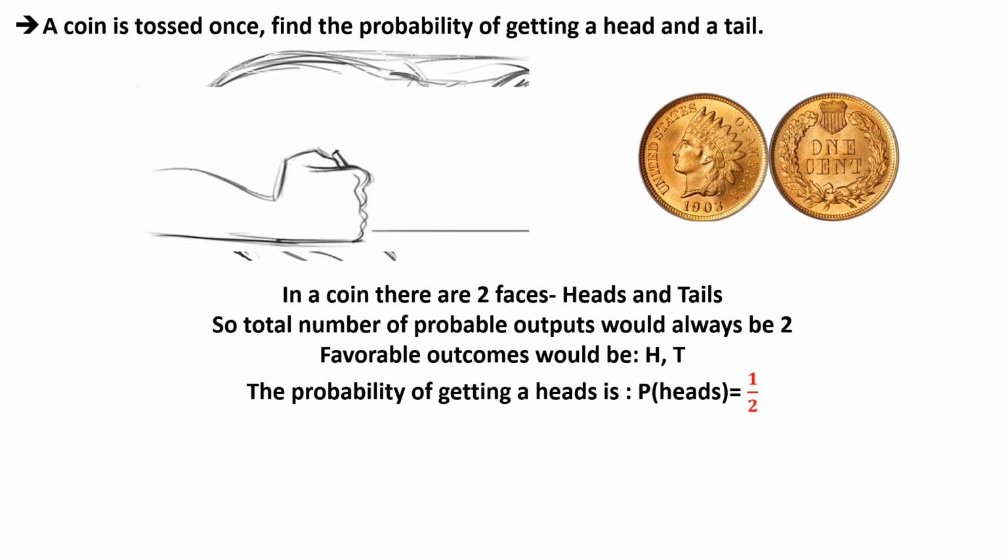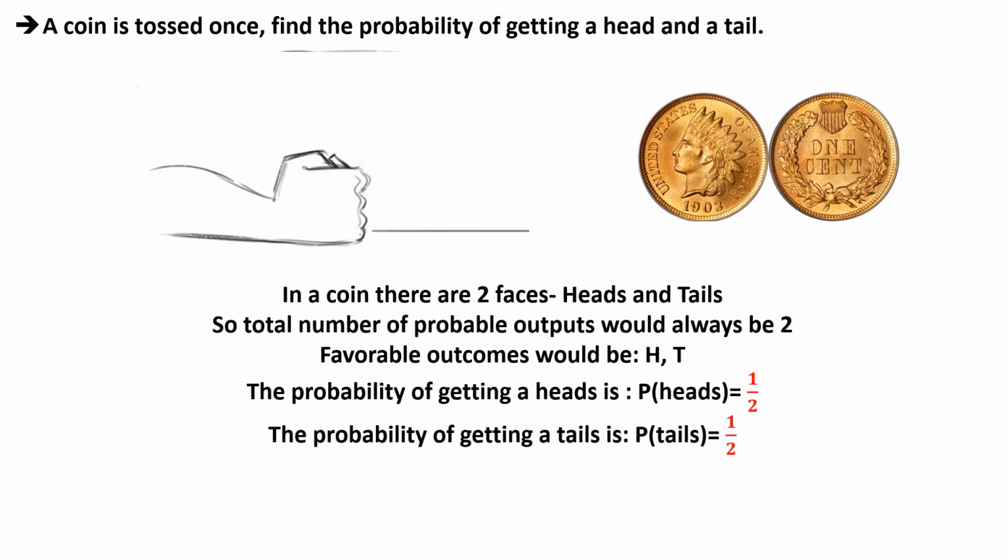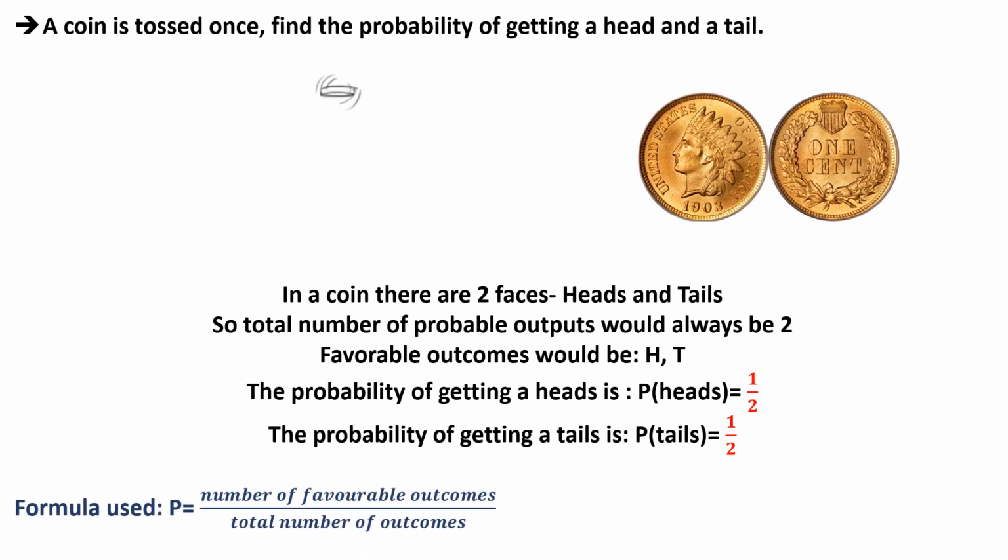Here 1 represents the favorable outcomes and 2 represents the total possible outcomes. The same thing would get applied for the probability of getting a tails, that is 1 by 2. In this sum, we are applying this formula, that is number of favorable outcomes and number of possible outcomes. So having done that, let's come to the second question.